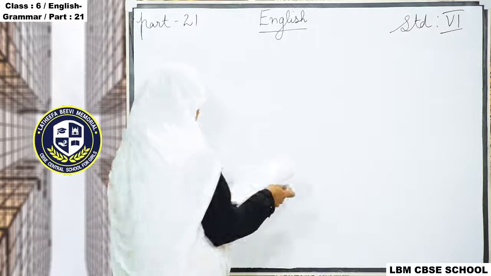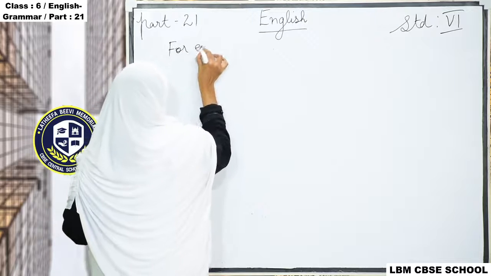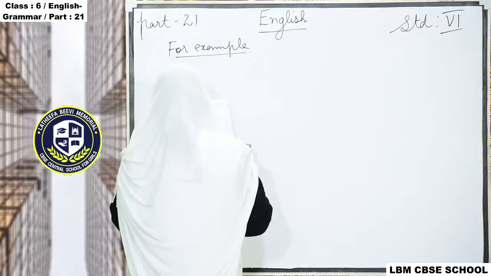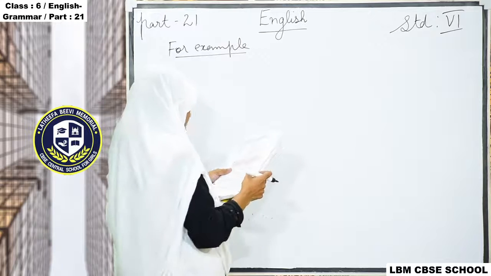For example, grammar is very interesting if you know the meaning of what they are saying. If you understand very well, everything is easy.